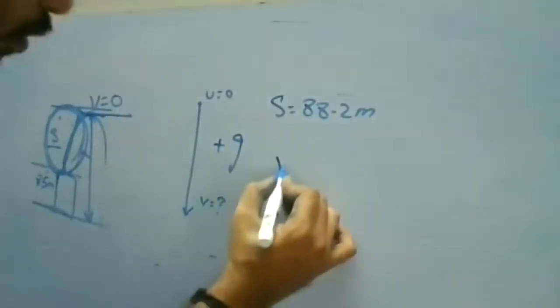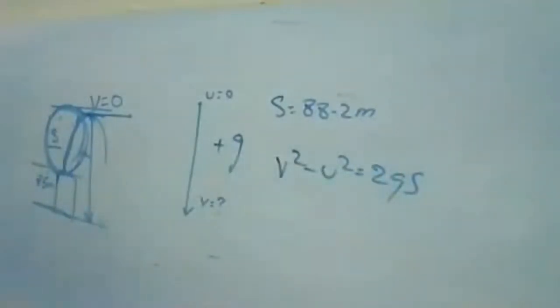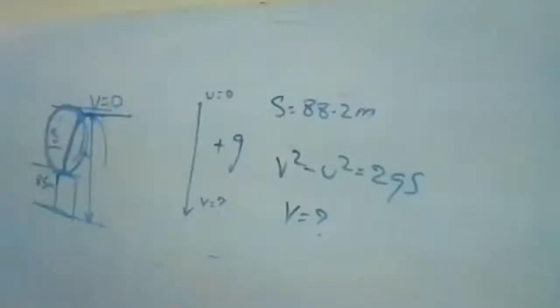So v square minus u square is equal to 2gs. From this relation, try to find velocity v. Is v equal to 10? No, no, v is not 10. Check it. So 2 into 10 into 88.2 meters.